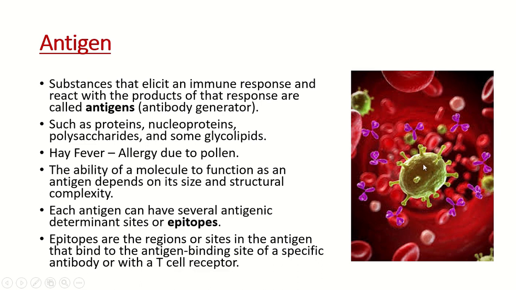So the regions in the antigen that react with or bind to specific antibodies, that is the antigen binding site, or with a T cell receptor, are termed epitopes. The analog of the epitope in the case of the antibody is the paratope.